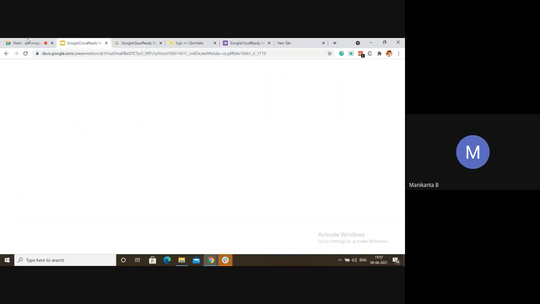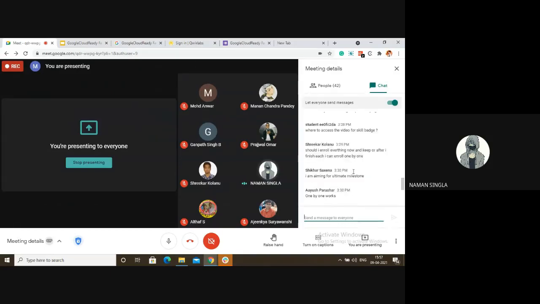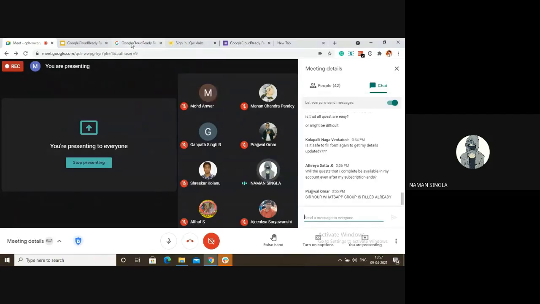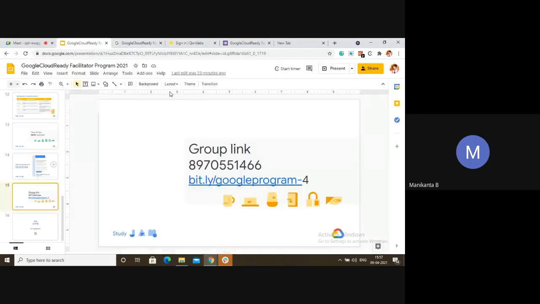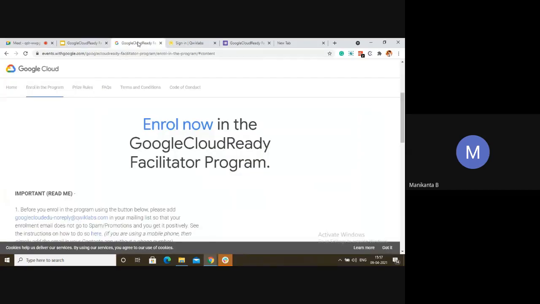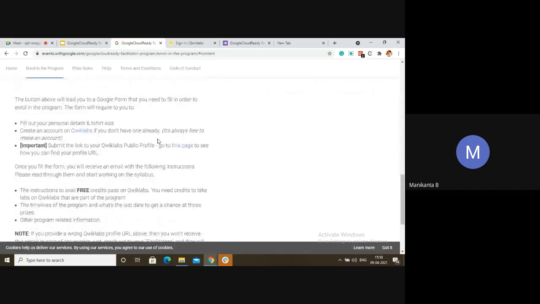For 2 months, how much time per day do we have to give to cover the whole syllabus? Okay, good question. Now we have many beginners in our program. On an average, many people already clear quest one within a span of 2 days. So level one, you can clear it in 2 days if you sit 6 hours a day. If you sit 2 hours a day, I think in 1 week you can clear level one. It will take the same time again and again, so I think 1 month is enough to complete the whole program.